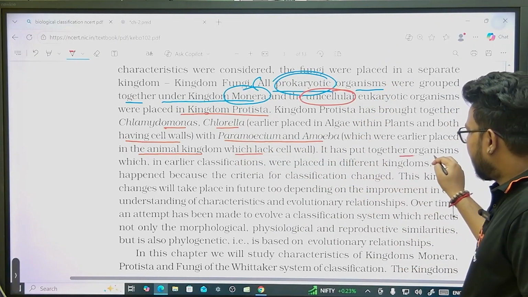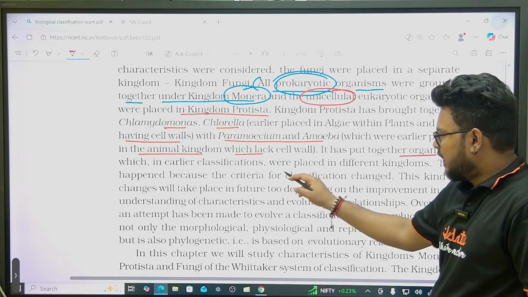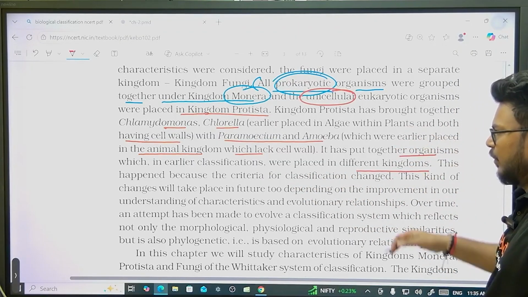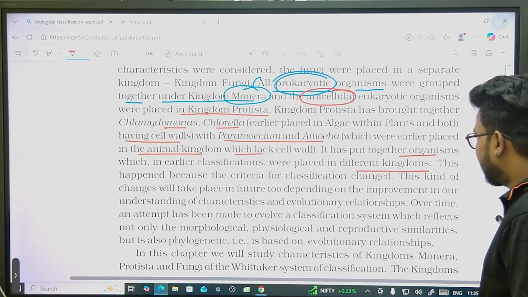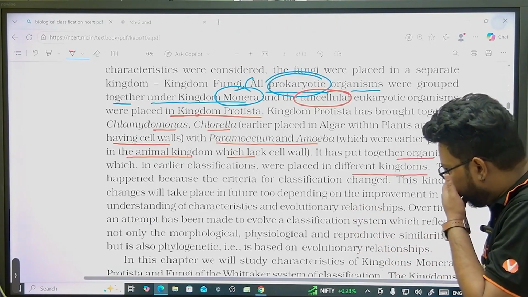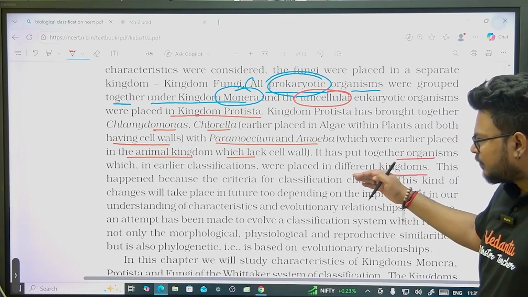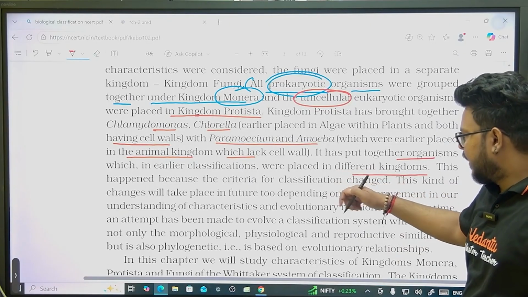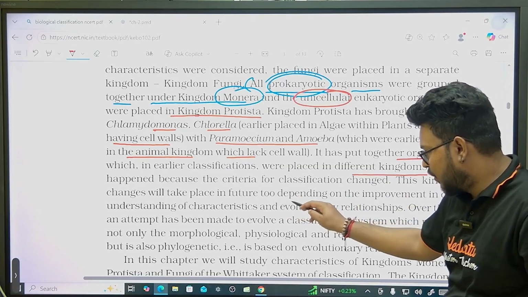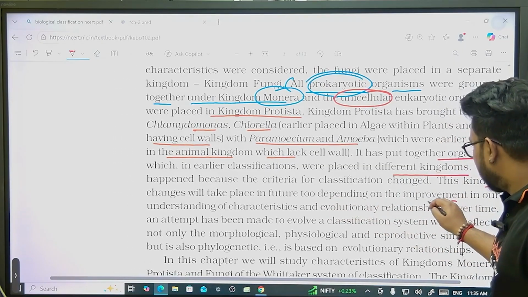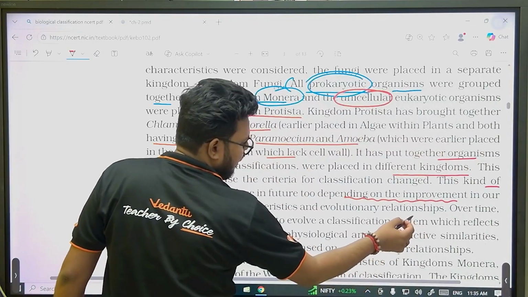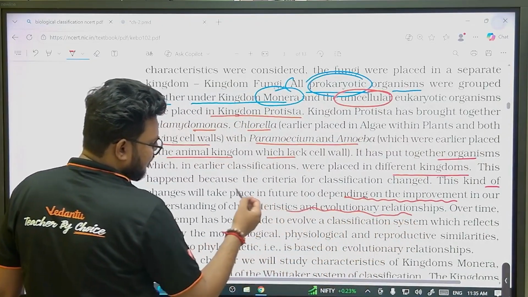It has put together organisms which in earlier classifications were placed in different kingdoms, which is fine because they all are unicellular and they all are eukaryotic. This happened because the criteria of classification changed. This kind of change will take place in future too, depending upon the improvement in our understanding of evolutionary relationships.